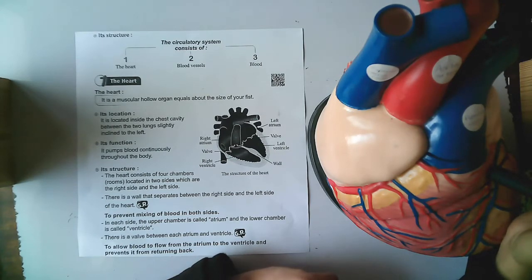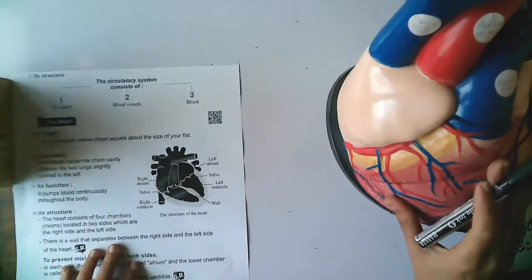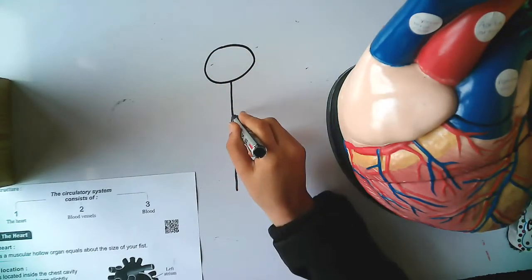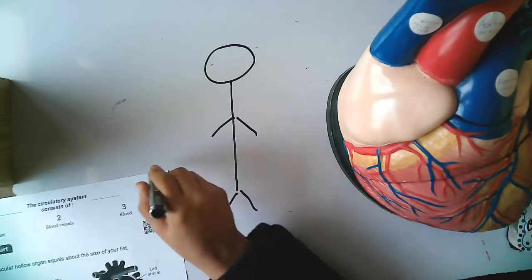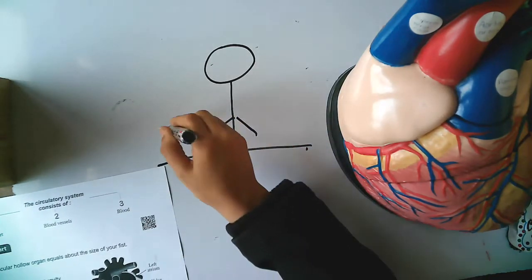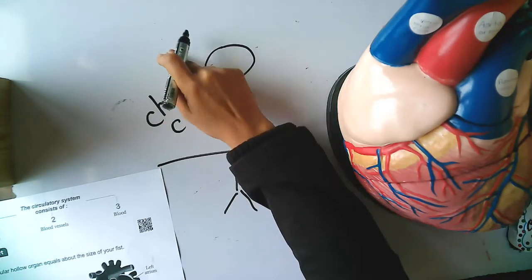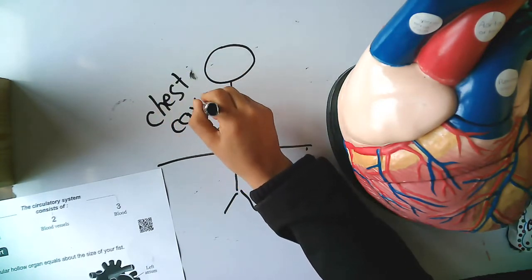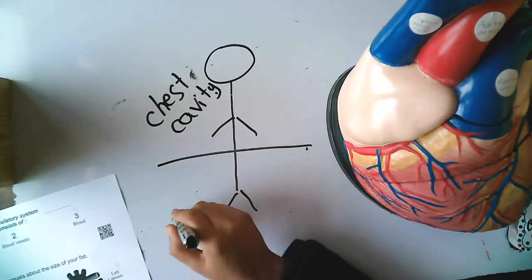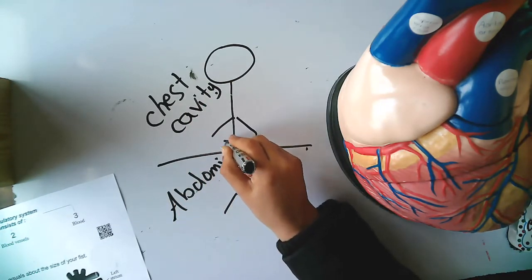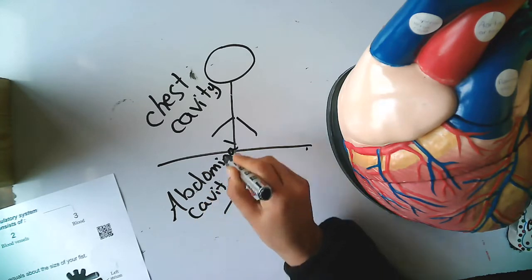It's located in your chest cavity. In a person, you have two parts: the chest cavity, and the downside is the abdominal cavity. Here is the heart.